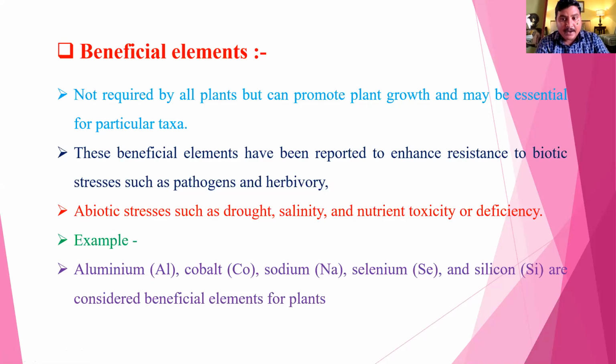Not a direct role in plant metabolism. Examples: aluminum, cobalt, sodium, selenium, silicon are considered beneficial elements. Aluminum, selenium, silicon are found in the epidermis of plants, which resist the pathogen.